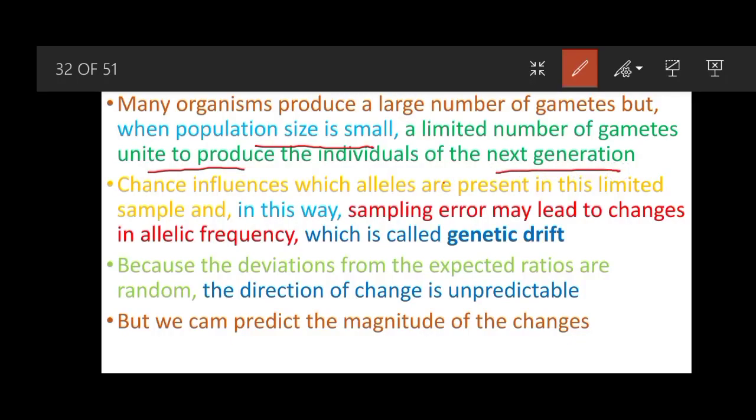So chance influences which alleles are present in this limited sample, and in this way sampling error may lead to a change in the allelic frequency. This change in the allelic frequency because of sampling error is known as genetic drift. Because the deviations from the expected ratios are random, the direction of change is unpredictable, but we can predict the magnitude of these changes.